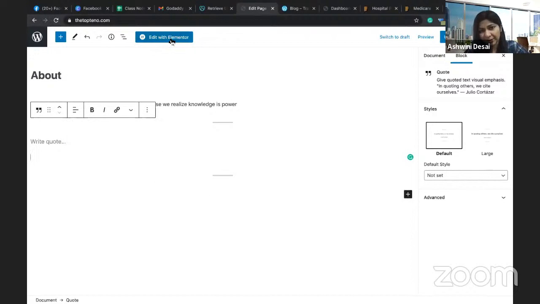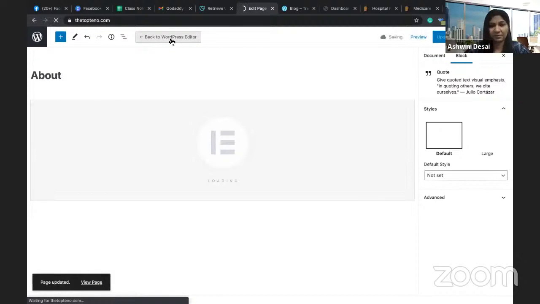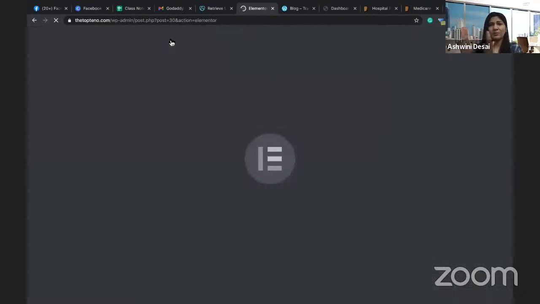The way we added the duplicate plugin, we go and add the Elementor plugin, and you edit your website with Elementor. With this, you get a lot of opportunity to edit your website. You can make your website full width, create columns in that, create sections in that, play around with the sections. So all this is possible when you take a website builder plugin.